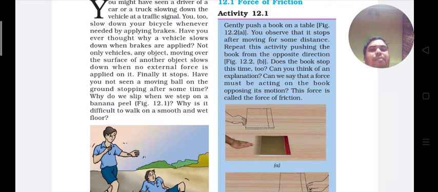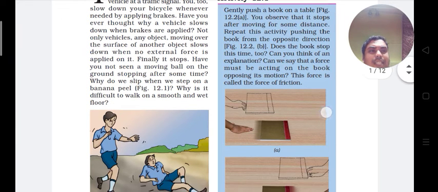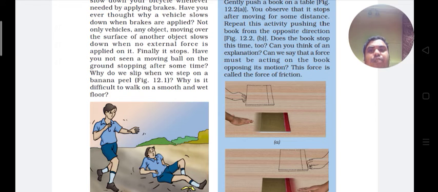Now give a push to the book towards the left side, that means the opposite direction. We will find that the book moves some distance towards the left side and then stops. Since the book moving towards the left side stops on its own, this means that the force of friction is acting on it in the opposite direction, opposing its motion and making it stop.